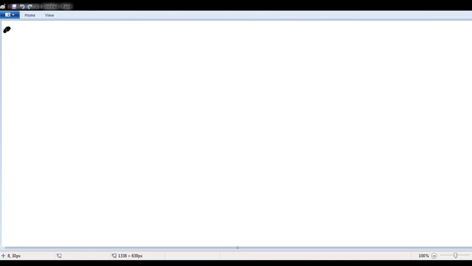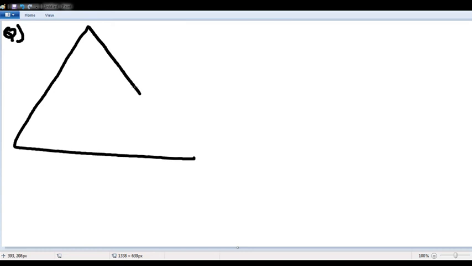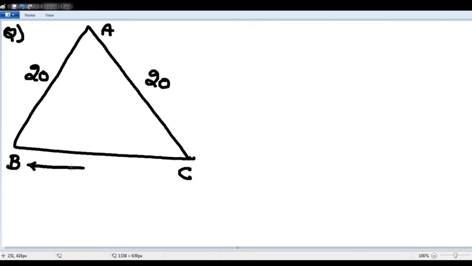another question. You might make a mistake in this question. ABC, this is A, this is B and it is C. This is 20 and it is 20. Again, this is 32. Again, it is an isosceles triangle. Good number of questions will come from isosceles triangles.